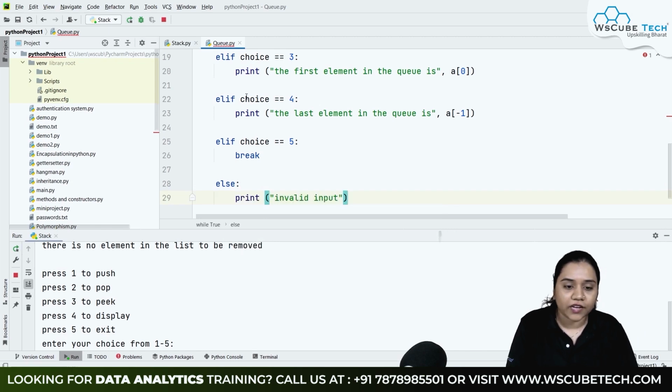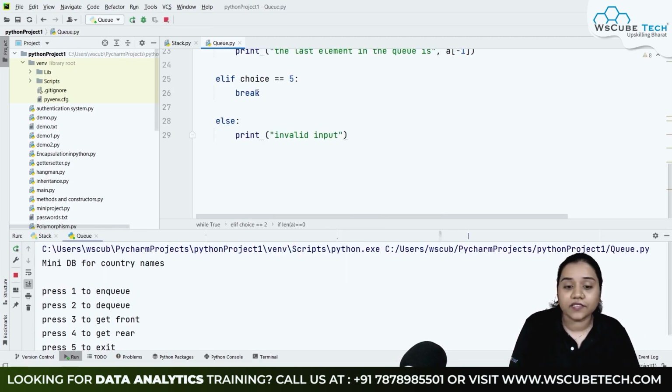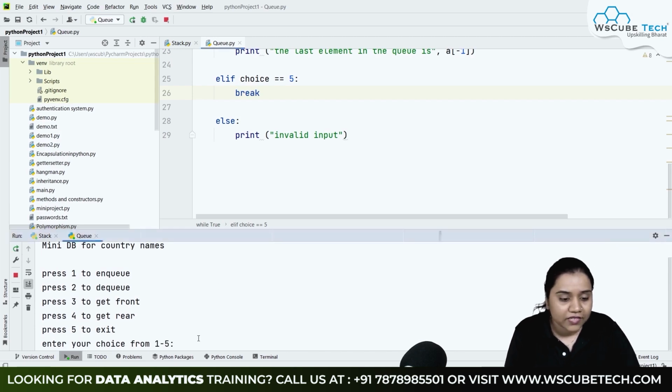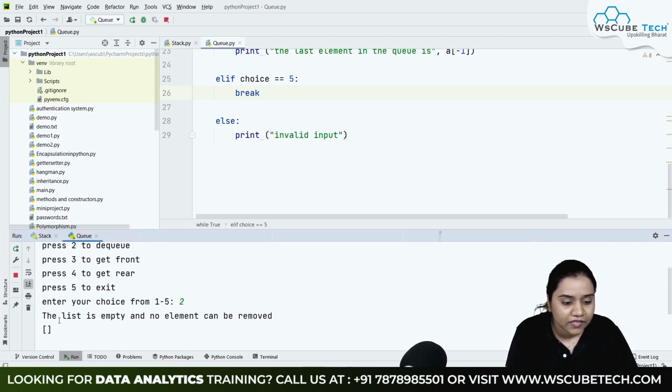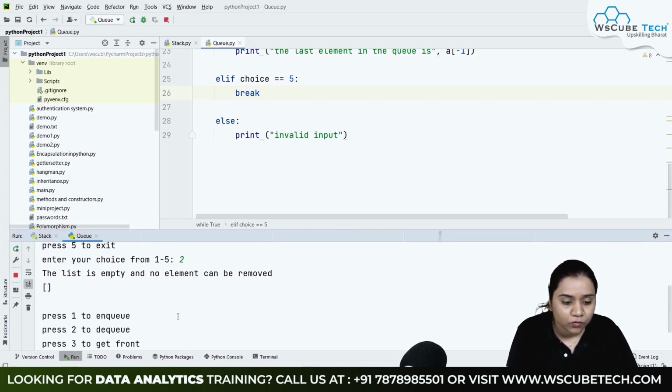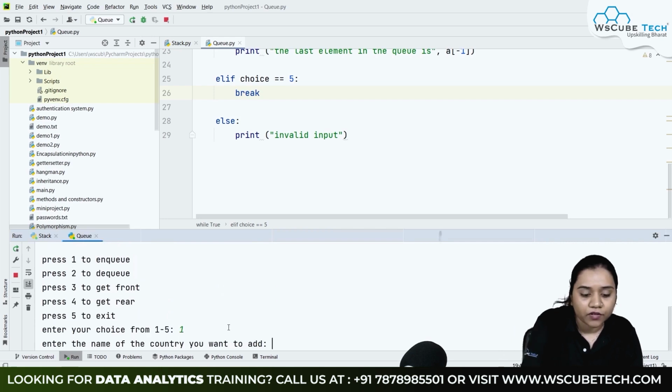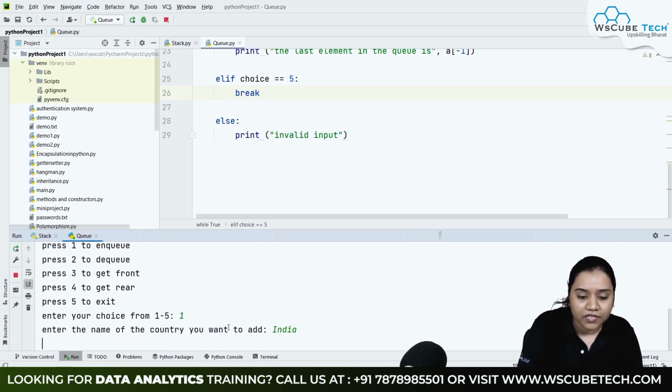Let's run and see what happens over here. So if I run this queue, it gives me MiniDB for country names. Press 1 to enqueue, press 2 to dequeue, press 3 to get front, press 4 to get rear, and press 5 to exit. So enter your choice. Let's try with number 2, that we want to delete something. It says that the list is empty and no element can be removed. Let's try with number 1. That is to add the name of a country. So I'll be again writing India.